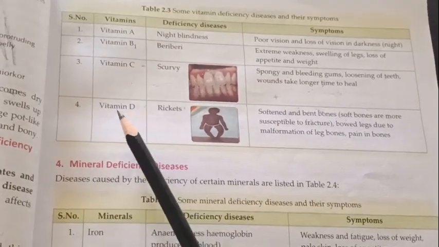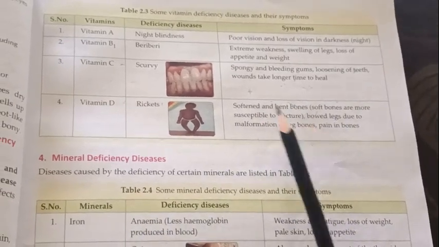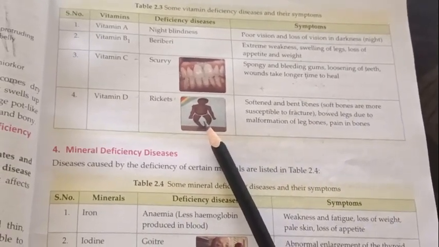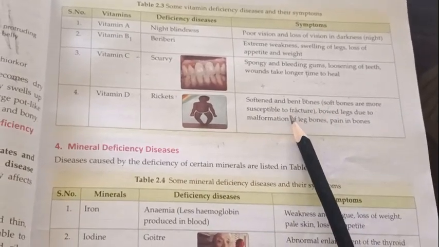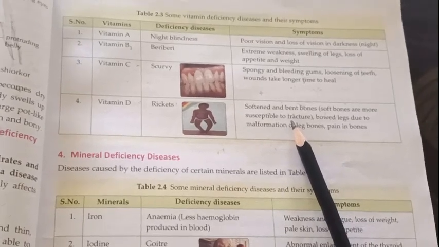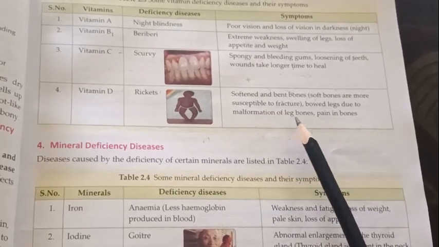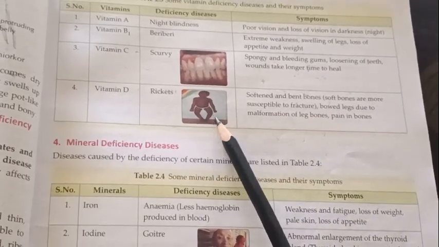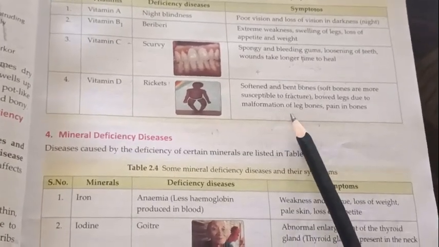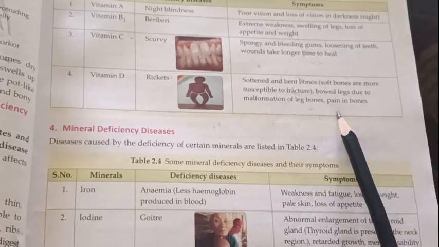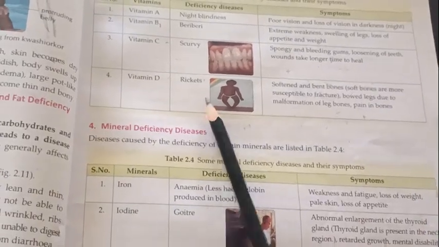Next one is vitamin D. Rickets, soft and bent bones. See here in the image, the bone gets soft and it gets bent. Okay, so soft bones are more susceptible to fracture, means the bones can easily crack or break. Bowed leg due to the malformation of the leg bones, means see here, the leg bones get bent. Pain in bones. Okay, so this is about the vitamin D deficiency disease, that is rickets.